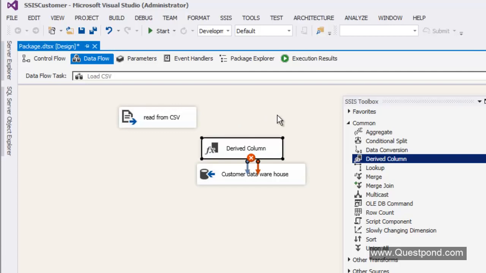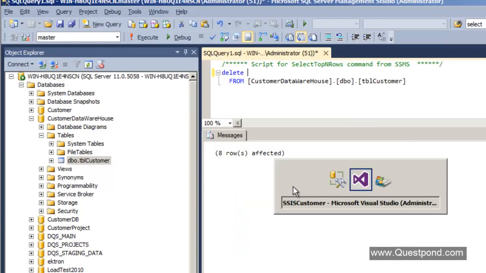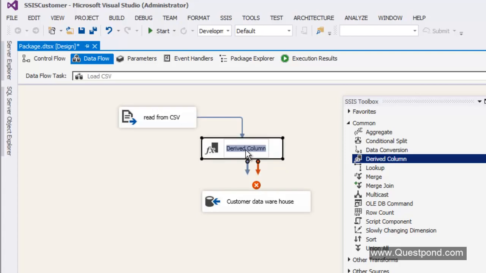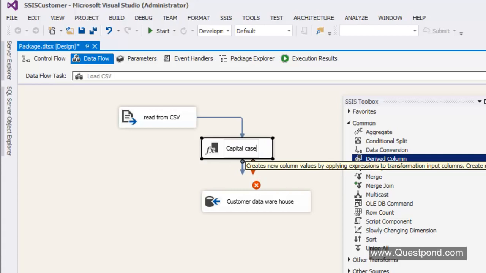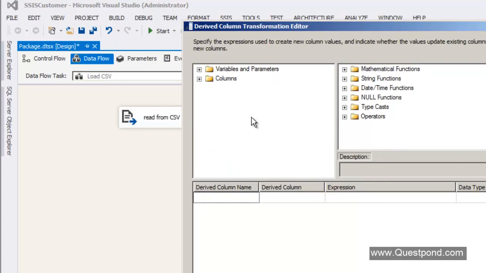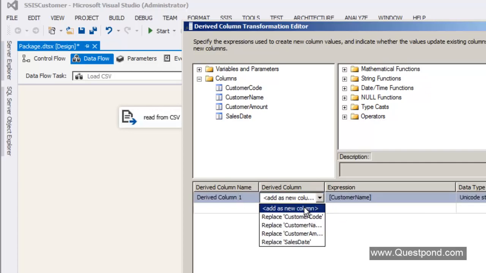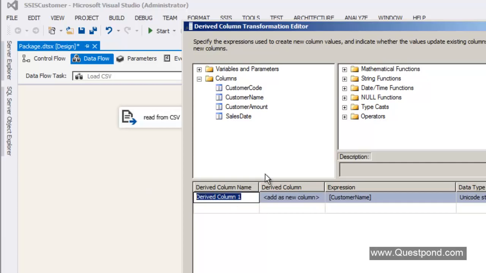A derived column is nothing but an extra column which gets created from the existing column data. So what I would like to do here is take that customer name and create one more column called upper customer name, right? So let me first put this output to the derived column, and here I will say this is capital case. So here I will do an edit. Here I would like to take the existing customer name, and I would like to add a new column. You can either replace the existing column, or you can add a new column here called U customer name, meaning upper customer name.